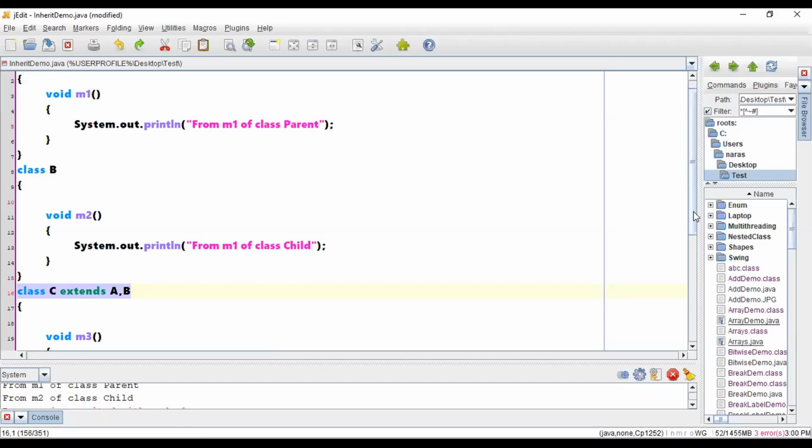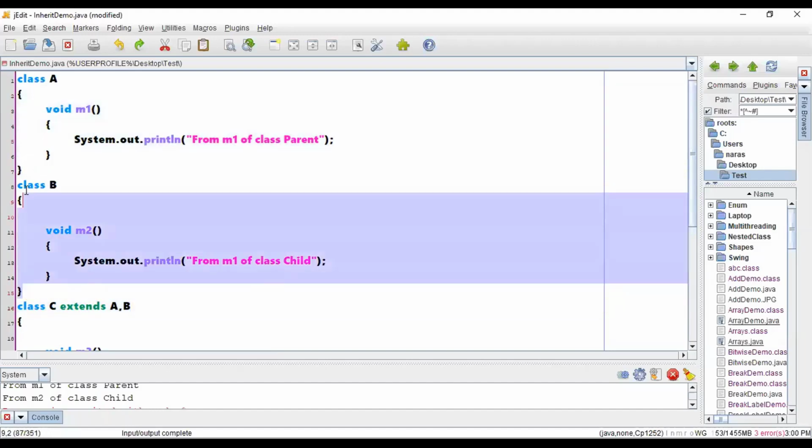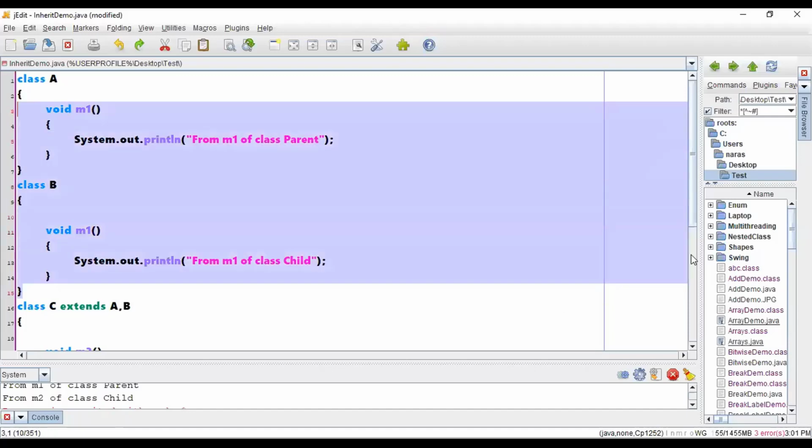Now the thing is, say for example, class A and class B are independent classes. Now when it is an independent class, there is a chance that it will have an implementation of M1, when this class B is also having a method called M1 which is already there in A. Now the problem will not be there with respect to these two classes.